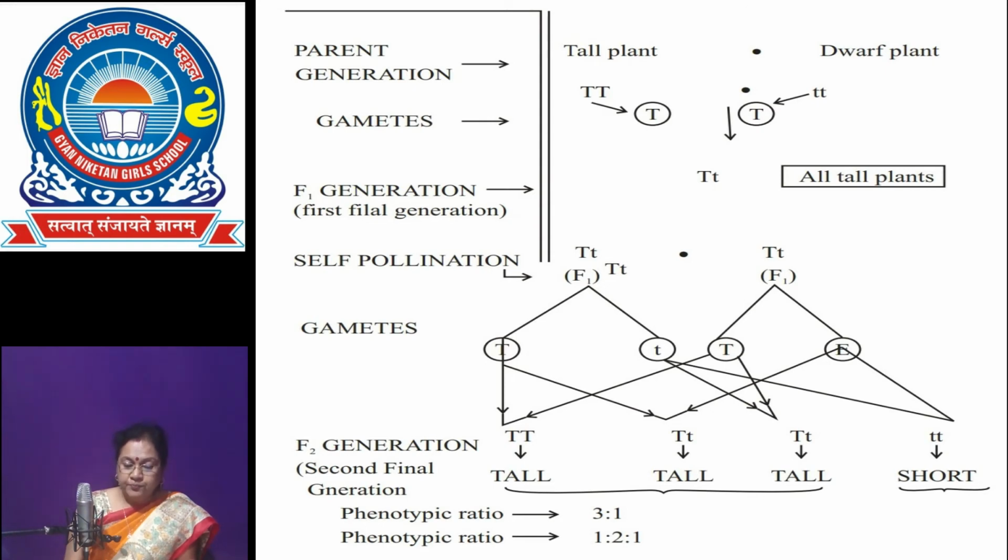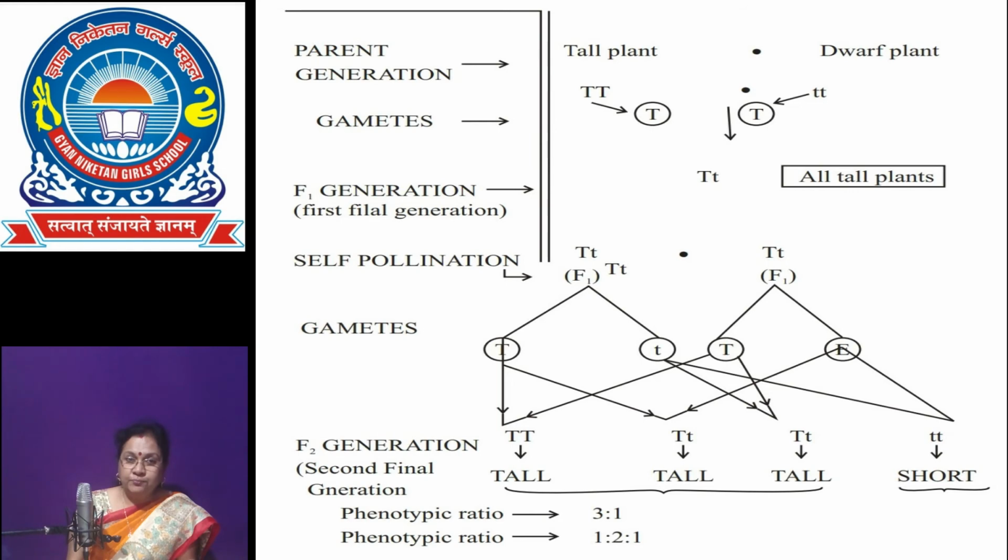In this cross, the gametes formed by the pure tall and pure dwarf are capital T and small t, and in first generation he cross-pollinated the flower by artificial hybridization method, and he obtained in first generation all tall pea plants phenotypically, but genotypically they were hybrid tall.